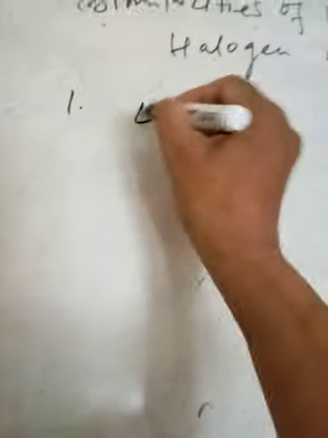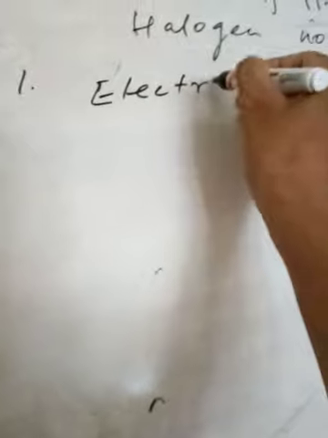Now, similarities of hydrogen atom with halogen nonmetals, or with halogens. Number 1. Here also you consider electronic configuration.